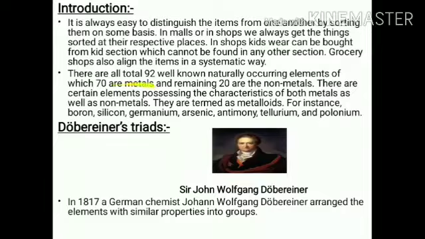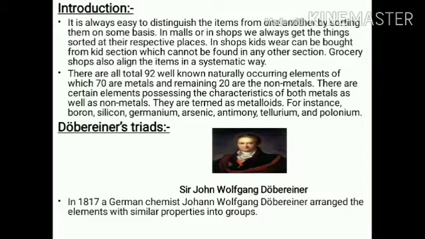There are in total 92 well-known naturally occurring elements, of which 70 are metals and the remaining 20 are non-metals. There are certain elements possessing the characteristics of both metals and non-metals. They are termed metalloids, like silicon, germanium, arsenic, antimony, tellurium, boron, and polonium. Okay, we can say we have 92 elements in nature. In 92 elements, 70 elements are metal and 20 elements are non-metal, but some elements are metalloids.